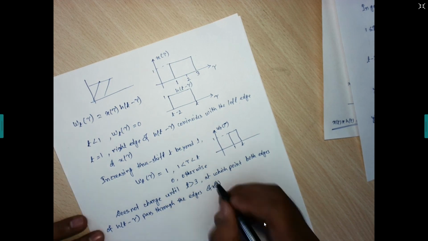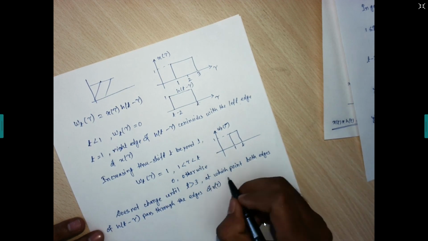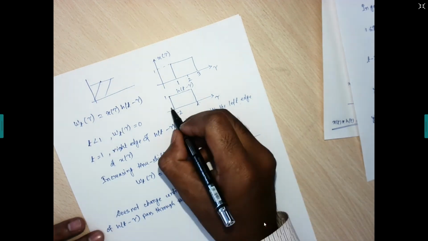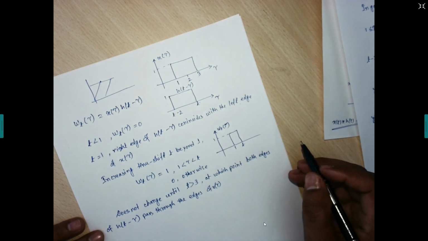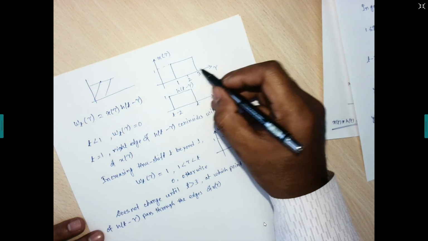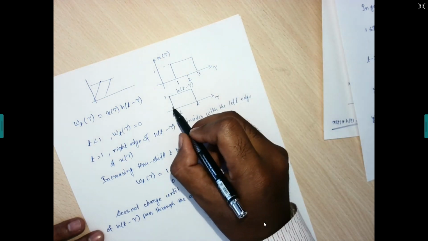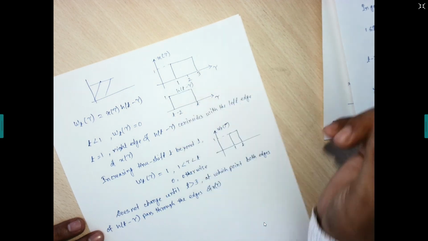If we go beyond t greater than 3, at this point both edges of h of t minus tau pass through the edges of x of tau. Both this edge and this edge pass through this edge as well as this edge.